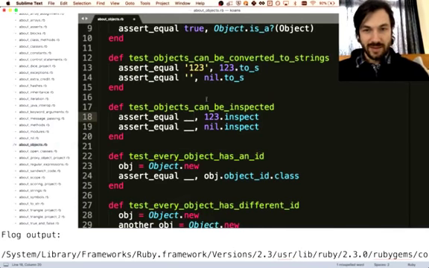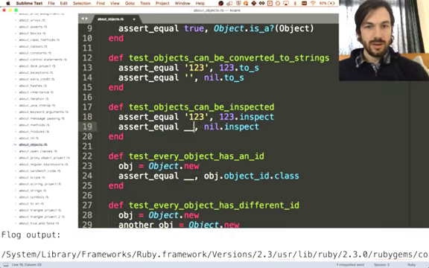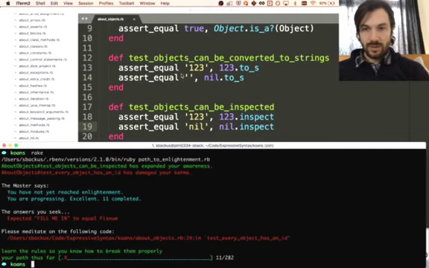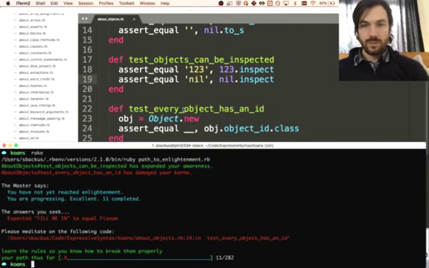Anyway. Back to objects. Test objects can be inspected. Ooh, inspect. So is this going to give me 1, 2, 3? And this will give me, like we saw before, nil. Let's try that. So we're on to line 24. Yeah, that worked. Cool.